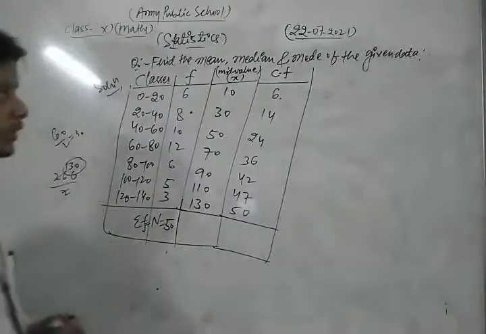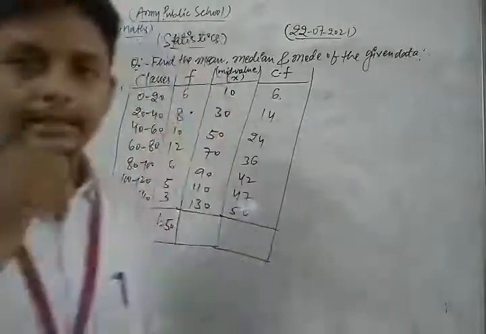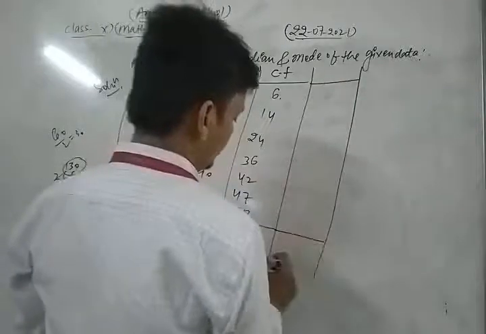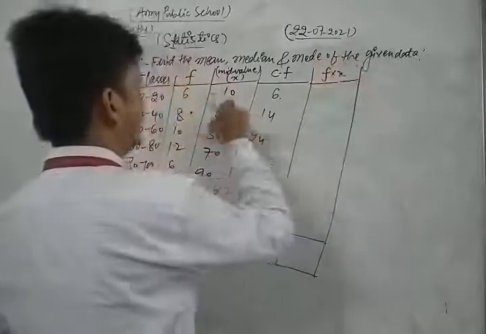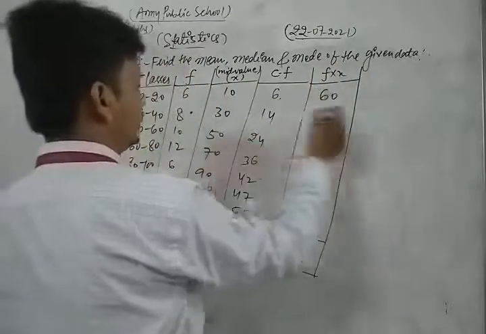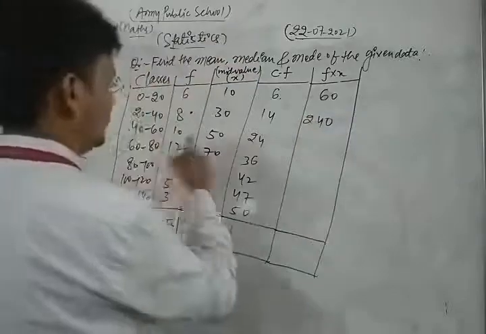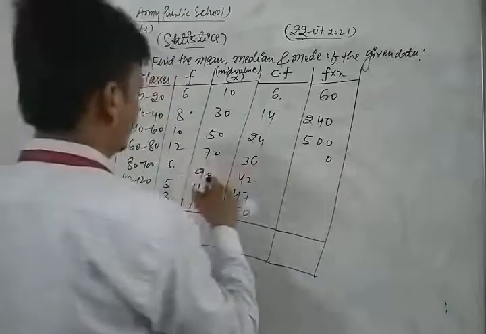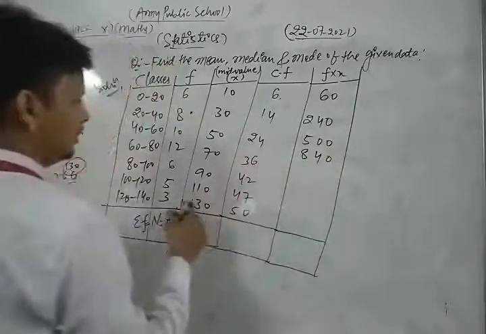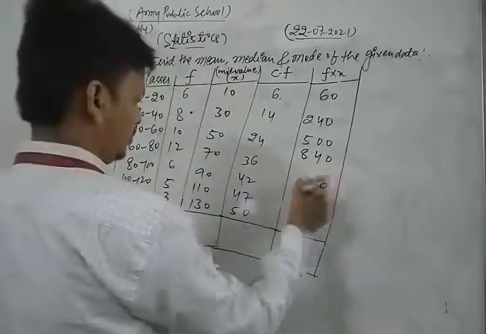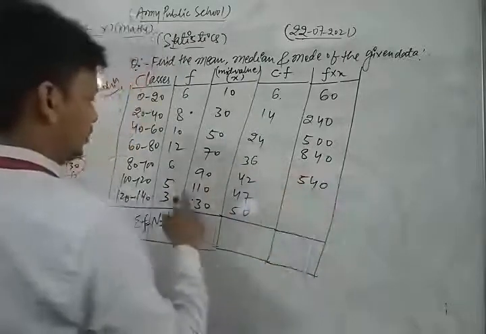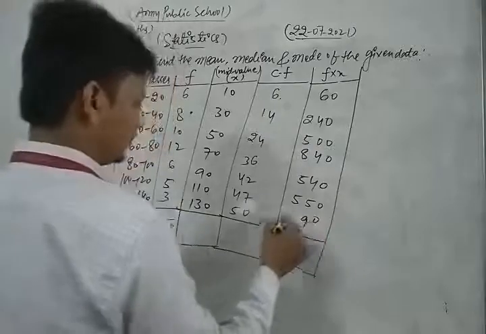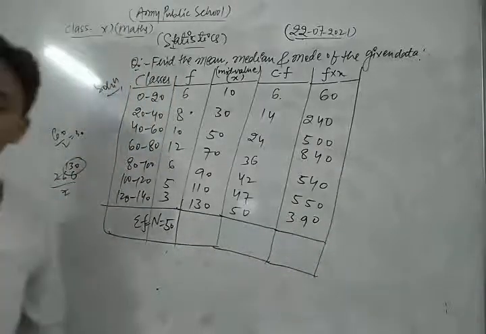Now we form another column for finding the value of f into x, because for the mean we need the value of f into x. So we find the value of f into x: 60, 240, 500, 1200, 600, 550, 300, and so on. In this way we find the product of f into x.